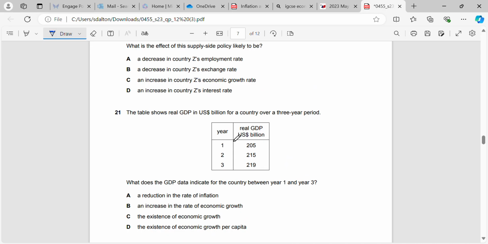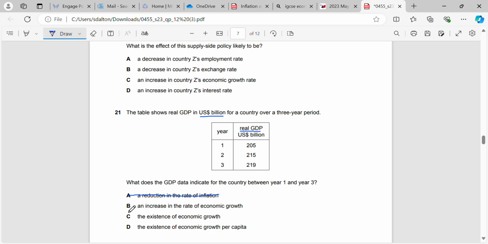Okay, 21. The table shows real GDP in US dollars per billion for a country over a 3-year period. What does the GDP data indicate for the country between year 1 and year 3? So we can see 205 billion in year 1, 215 and 219. So does it indicate a reduction in the rate of inflation? That can't be the correct answer. It doesn't tell us anything about inflation, it only tells us about real GDP.